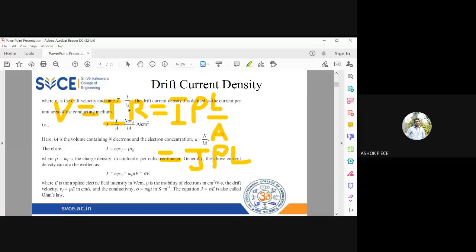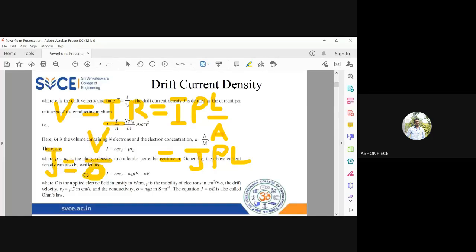So I have taken V is equal to IR, and I can write the resistance as rho L by A. Rho is the resistivity, L is the length of the conductor, and A is the area of the conductor. You know, current per unit area is current density given by J. So J rho L. I am bringing this rho to that side and L to this side, so I have only J on this side. Okay, so I'm going to write J is equal to V by rho L.